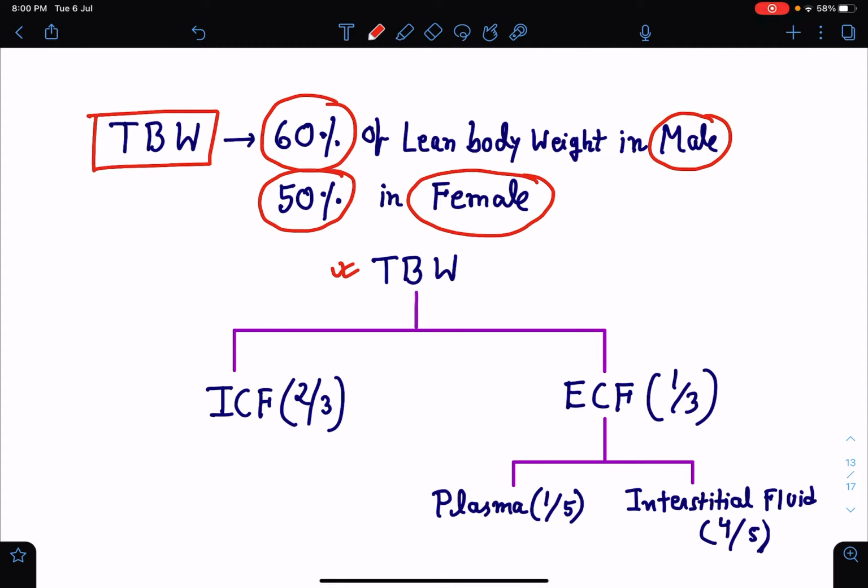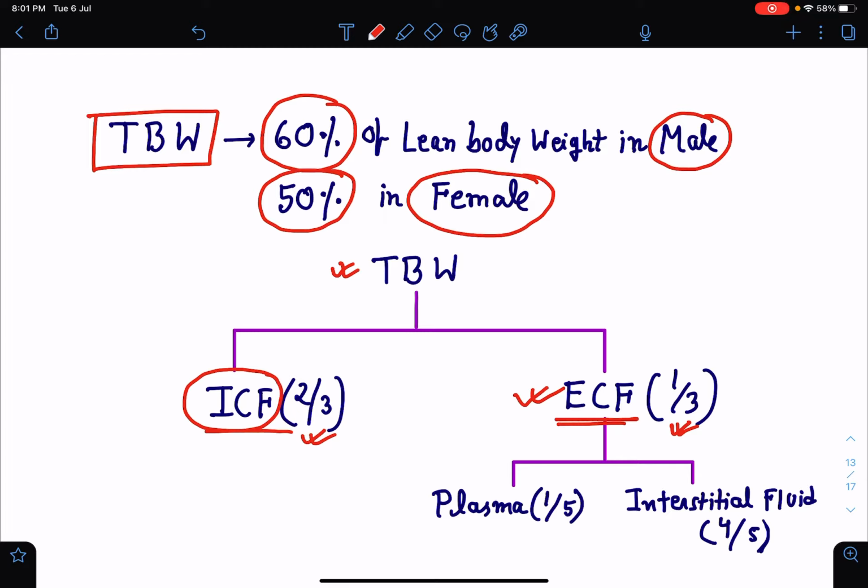One is ICF, that is intracellular fluid compartment, which comprises 2/3 of the total body water, and the other one is extracellular fluid compartment, which comprises around 1/3 of the total body water. As the name suggests, intracellular fluid compartment means the compartment which is inside the cell. Okay, it contains fluids inside the cell. And the extracellular fluid means the fluid which is present outside the cell.